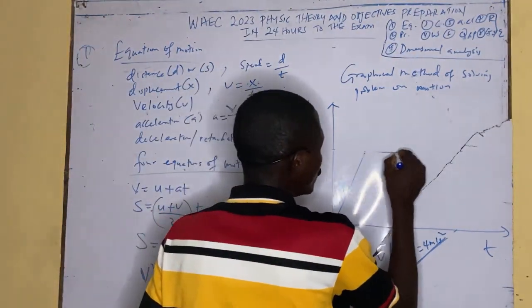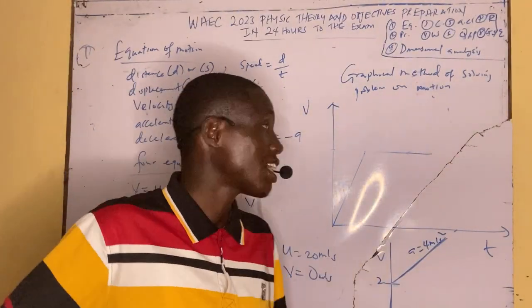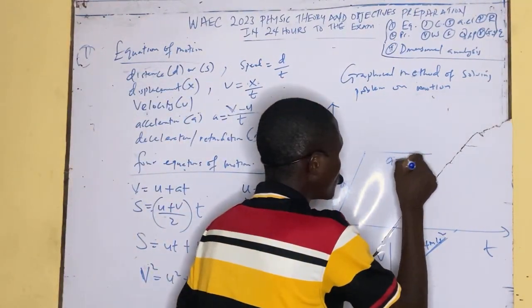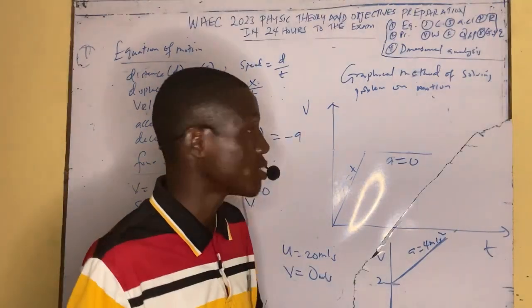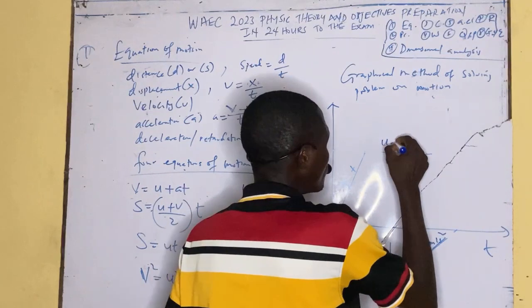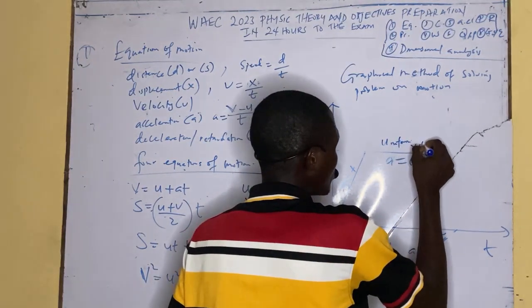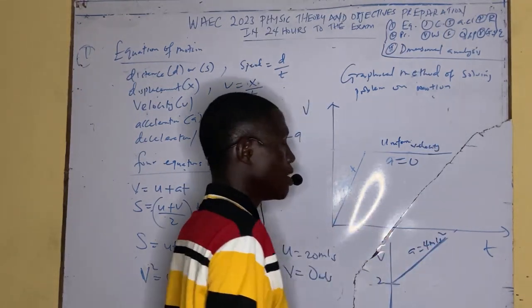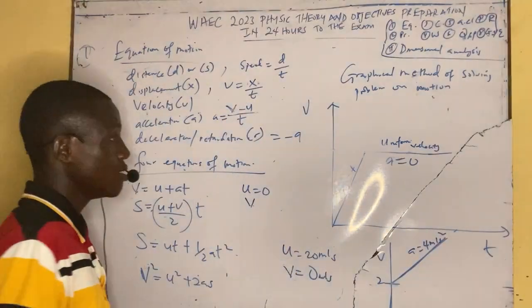Now it's going to go on a straight line. This graph is going to go on a straight line. And here A is equal to 0. Here A is positive. It can also be plus 1, plus 2, plus 3. But here, when the body is moving at uniform velocity, A is equal to 0.